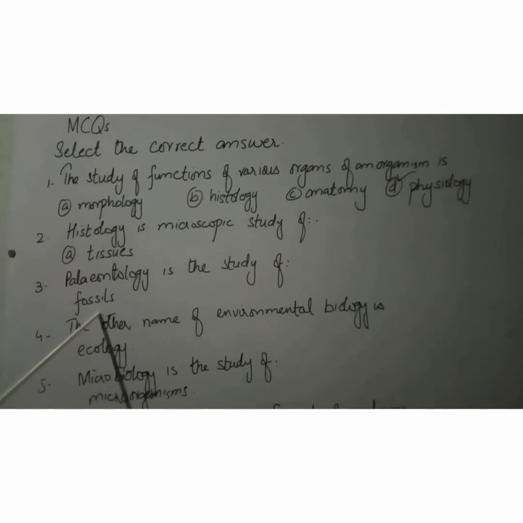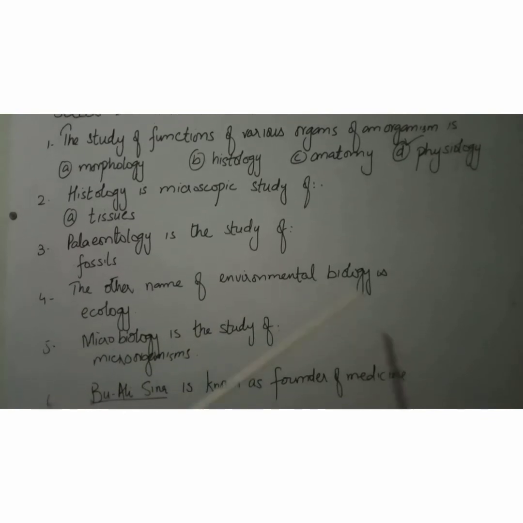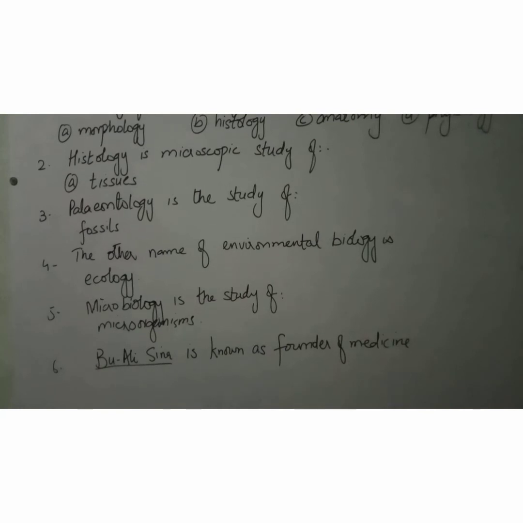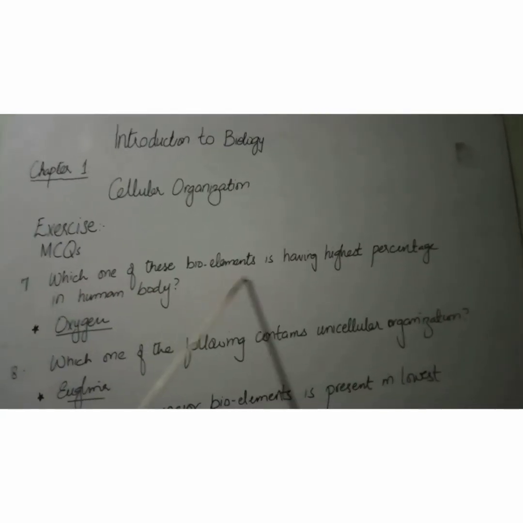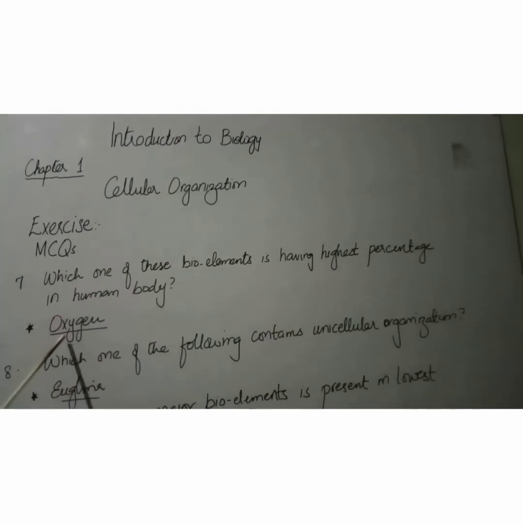Paleontology is the study of fossils. Number 4, the other name of environmental biology is ecology. Number 5, microbiology is the study of microorganisms. Number 6, Bu Ali Sina is known as the founder of medicine. Alright students, number 7, which one of these bioelements has the highest percentage in the human body? The correct answer is oxygen.